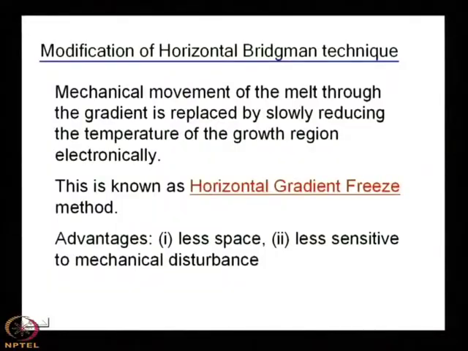So, like horizontal Bridgman, you can have vertical Bridgman, and you can imagine what the strategy for a vertical Bridgman should be. You keep the gallium arsenide in the quartz tube, you put a seed, and the seed can be pulled using some pulley arrangement.